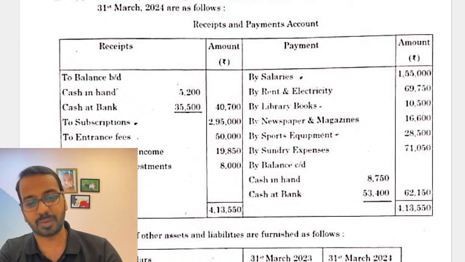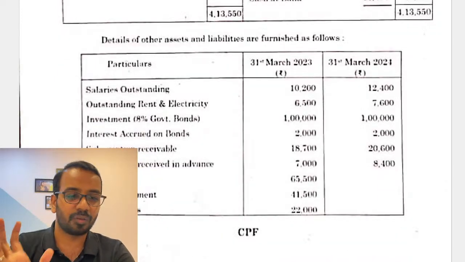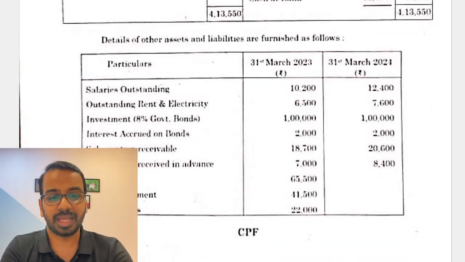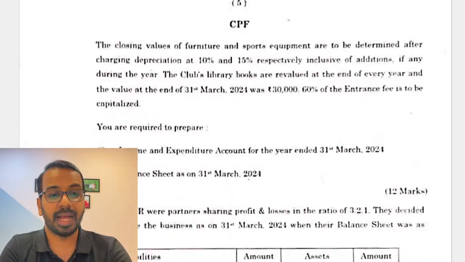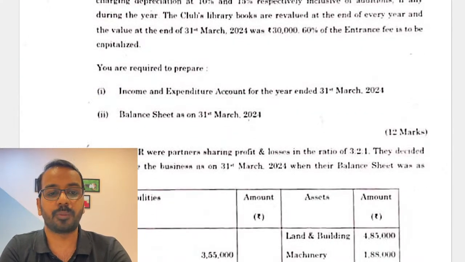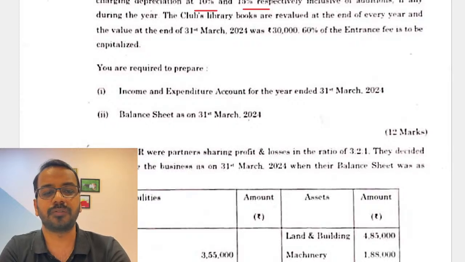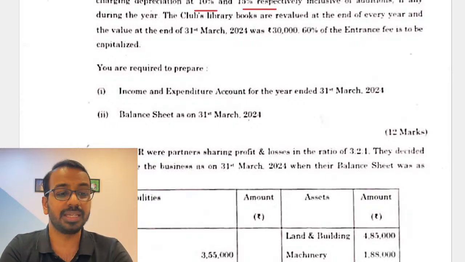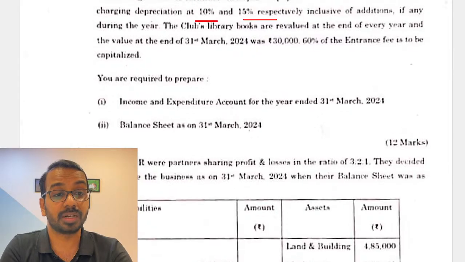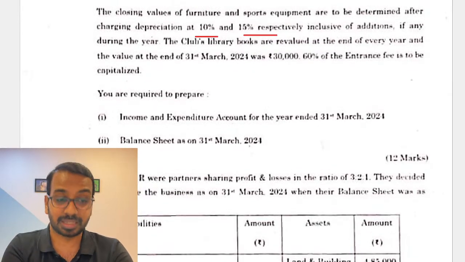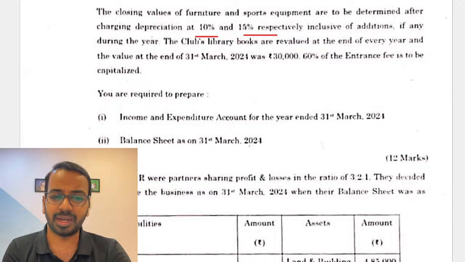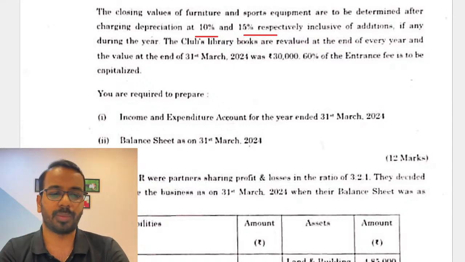A simple receipts and payment account, a simple detail of other liabilities and balance sheet, then some missing information if at all we are required to find, and then they have given the closing information by charging depreciation 10%, 15%. These are the ones which we have done in the classes as well. It's given in the study material as well. If you have done it, you would be able to score 10 to 12 marks in this.